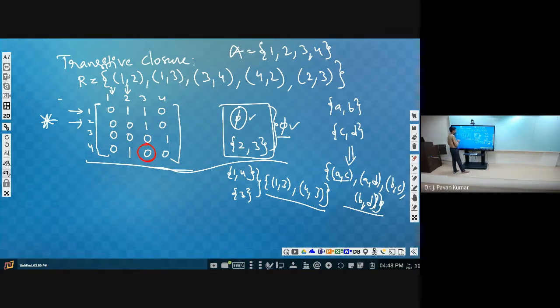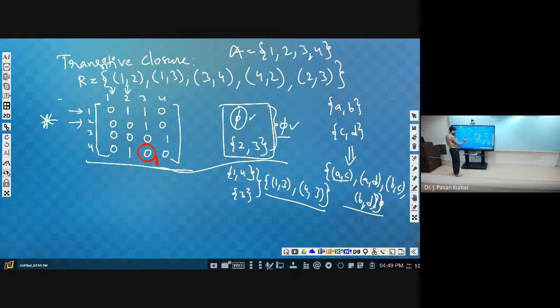So 4 comma 3 is 0. Okay, this is causing the relation to be non-transitive. If you change this particular entry to 1, then we can transform this into a transitive relation. Okay, we can avoid this case.